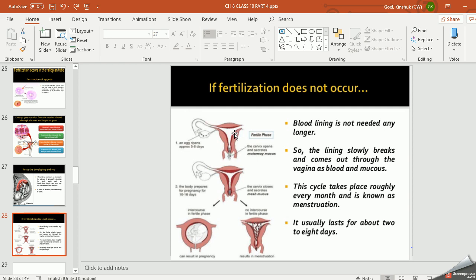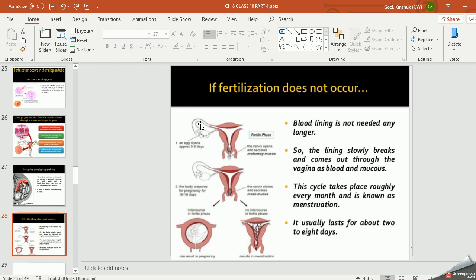As I told you in my live class also, जब हमारे घर कोई गेस्ट आता है, we are preparing, हम अपने आप को तैयार करते हैं, किचन में कुछ कुछ बनाते हैं उसके खाने के लिए, पीने के लिए. सिमिलरली हमारा यूट्रस भी उस गेस्ट को रिसीव करने के लिए रेडी होता है. How does it get ready? This inner membrane called endometrium. This endometrium is filled with blood and nutrition, right?